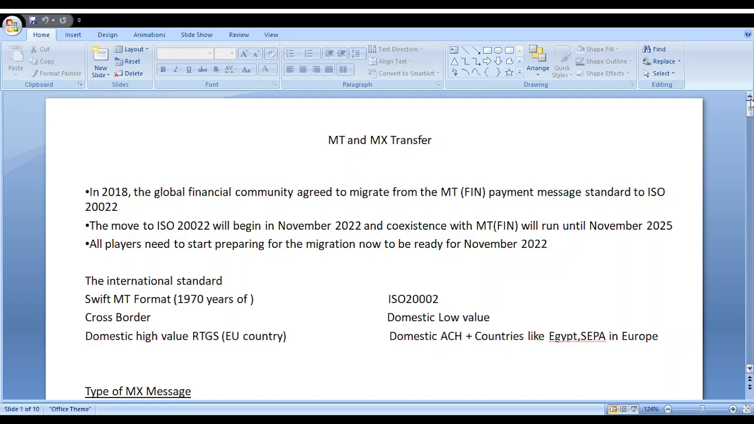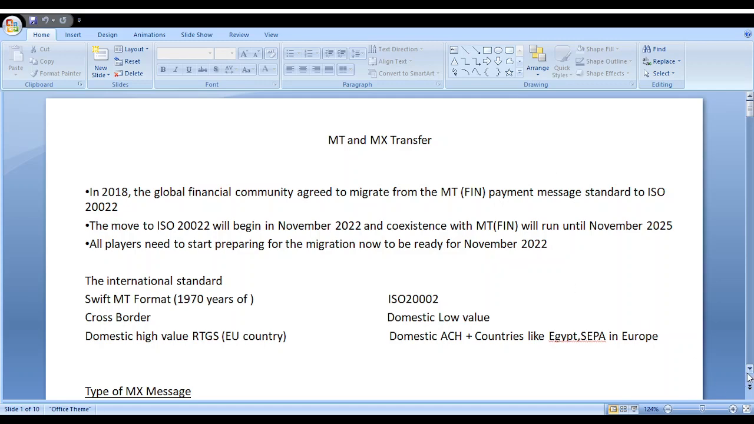With MT messages, the initiation fees are high, and we can initiate only high-level transactions and cross-border transactions. The message initiation cost is also very high. With MX messages, we can initiate even very low-value domestic transactions. It's adopted by some developing countries also, such as Egypt, Nigeria and India.